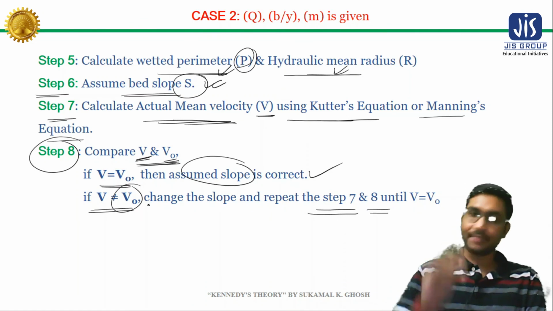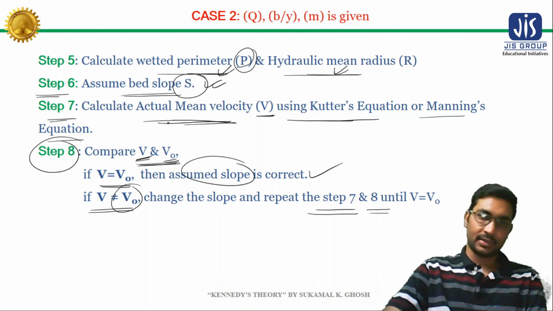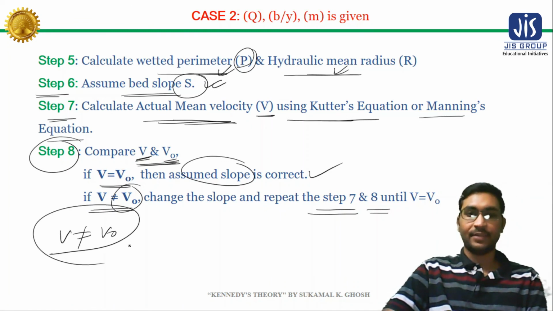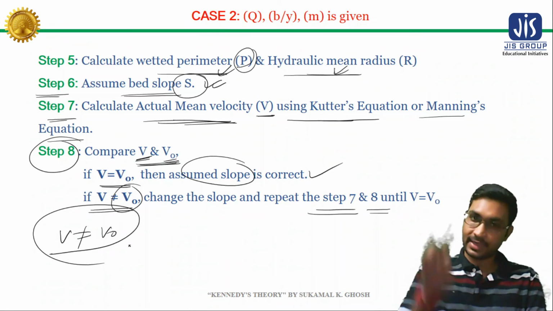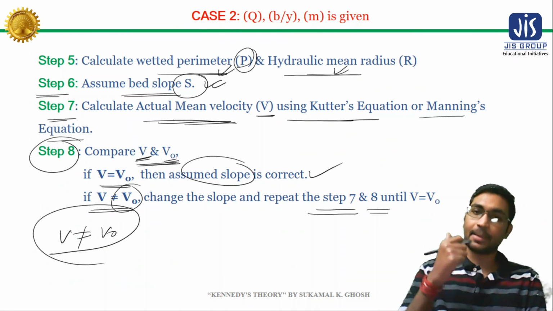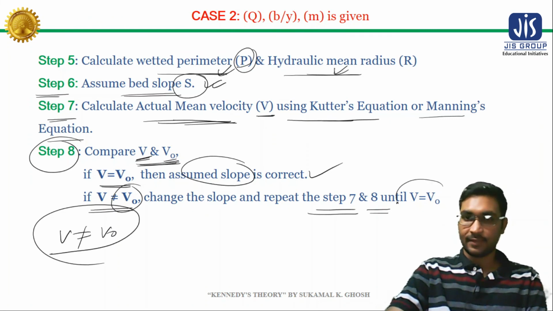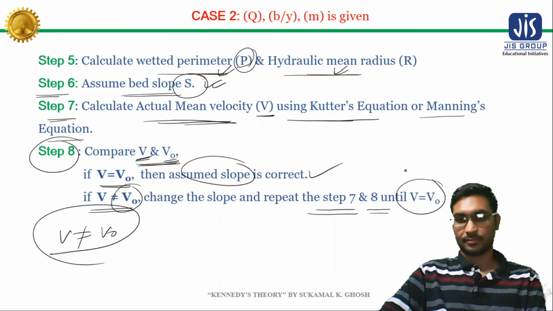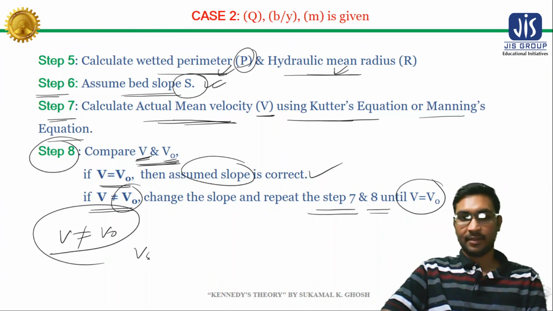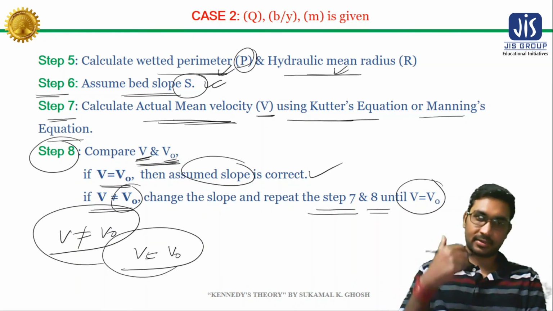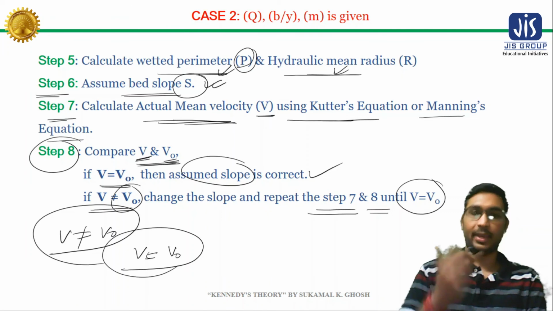It means if V is not equal to V naught, then we need to repeat step 6, step 7 and step 8 again until V equals V naught.